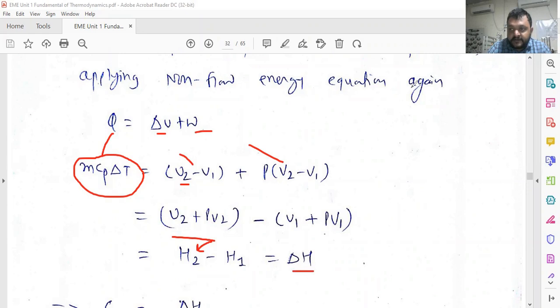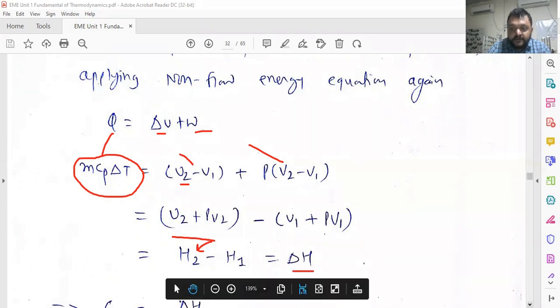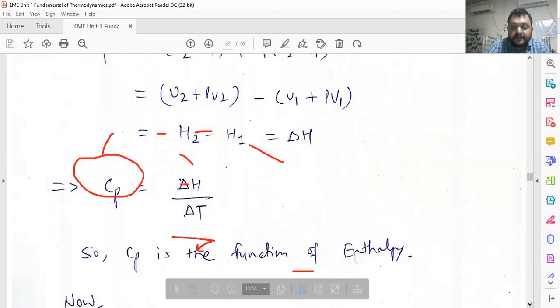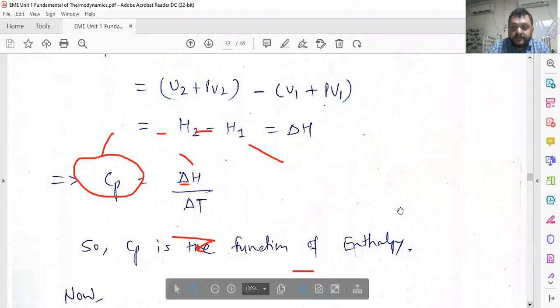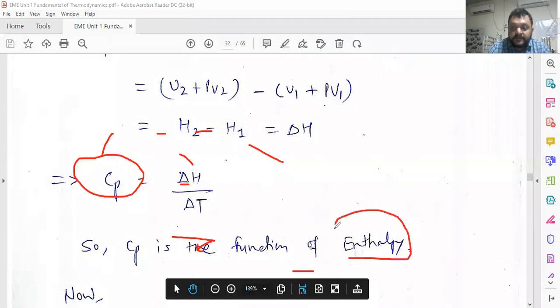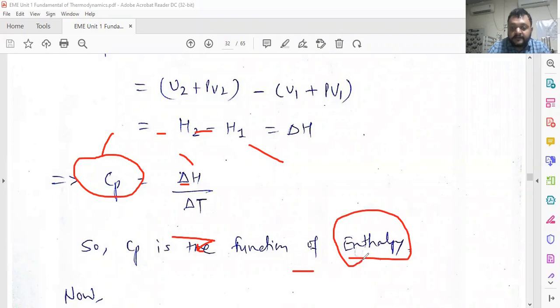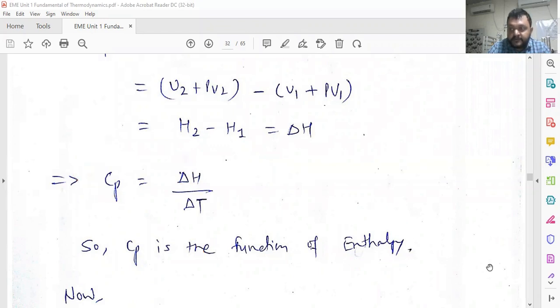Again, we consider m equal to 1. So Cp is equal to delta H by delta T, whereas Cv is equal to delta U by delta T. So specific heat capacity at constant pressure is a function of enthalpy, whereas specific heat capacity at constant volume is a function of internal energy. Keep in mind that specific heat capacity is a function of internal energy at constant volume and enthalpy at constant pressure. Now we are going to make the relationship between Cp and Cv.